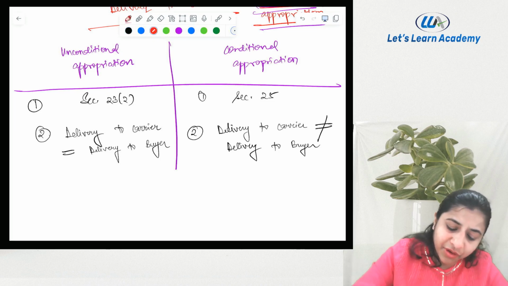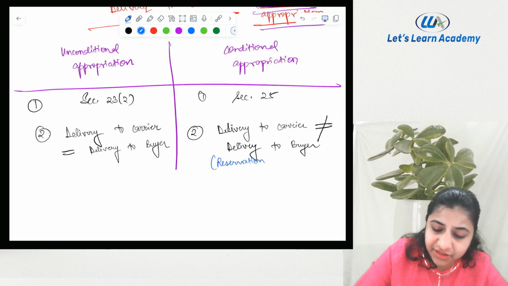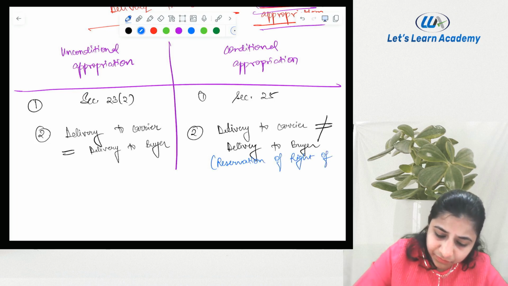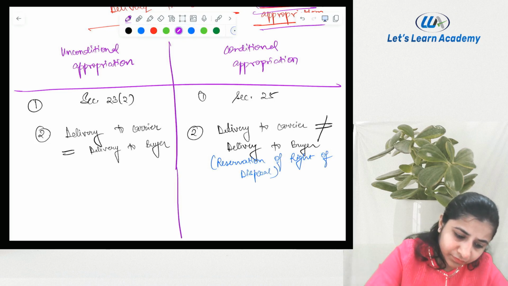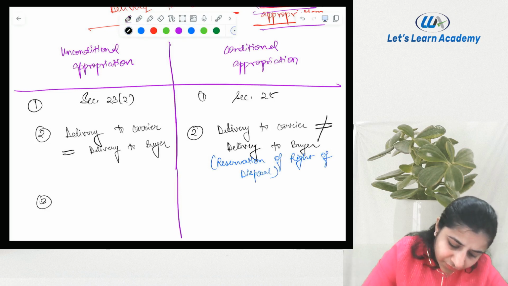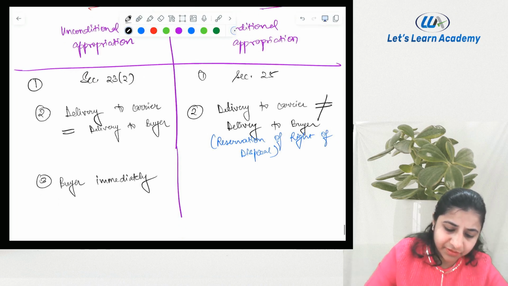Why? Because you are reserving, because the reservation of right of disposal. Buyer immediately becomes the owner of the goods.